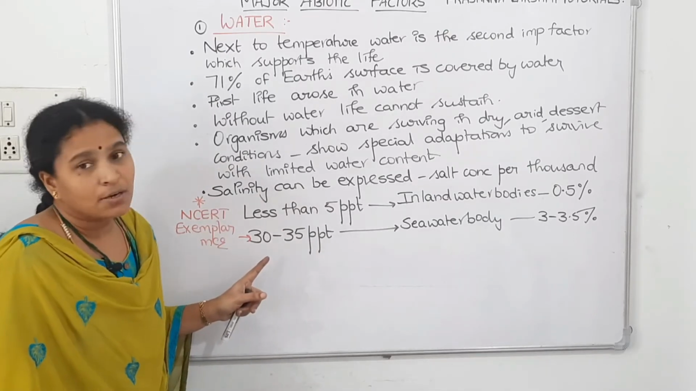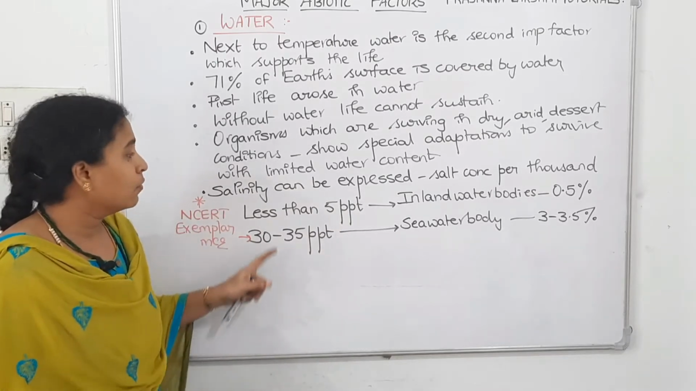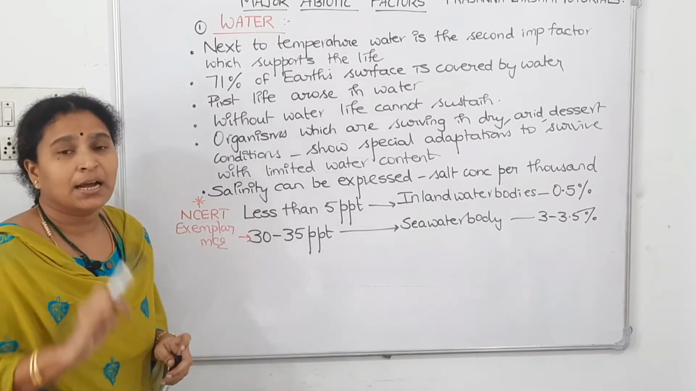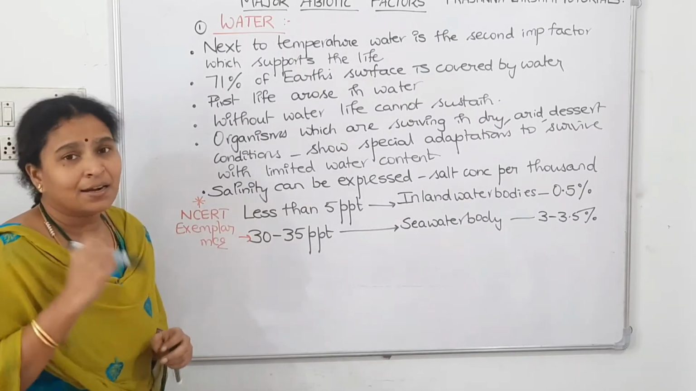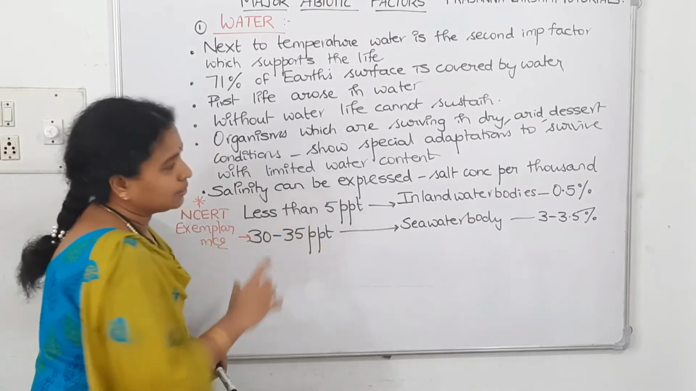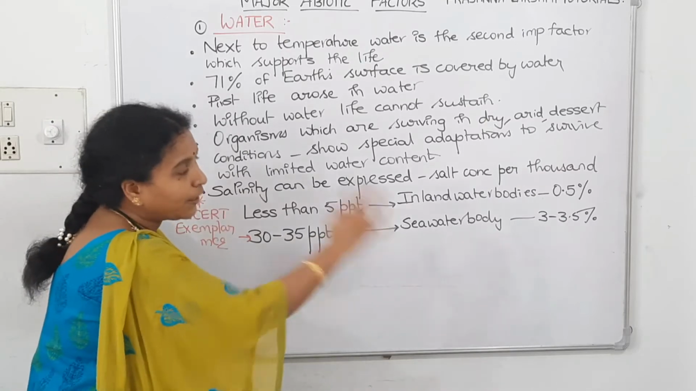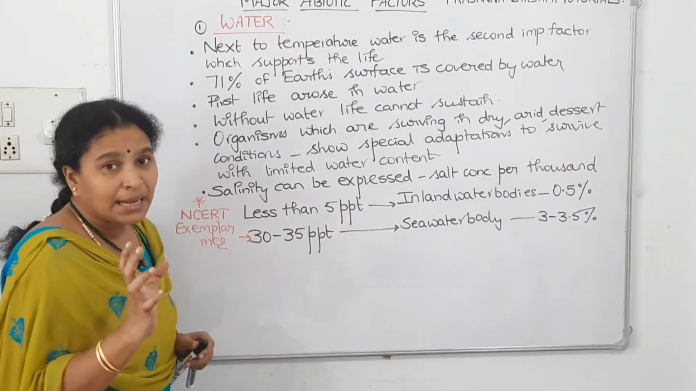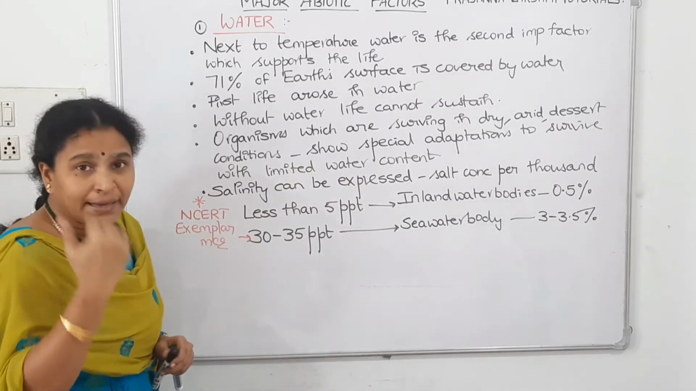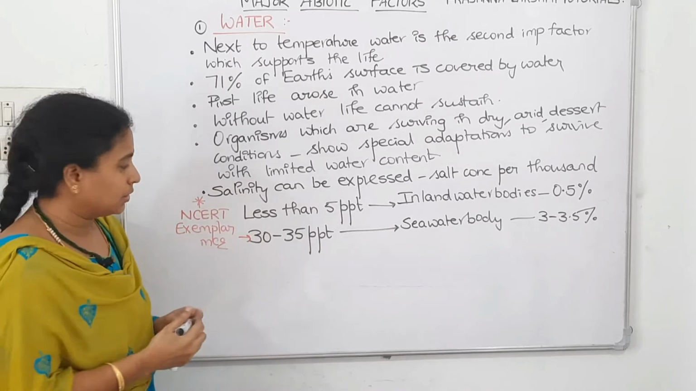What is the salt concentration in a seawater body? They will give options: less than 5 parts per 1000, 30 to 35 parts per thousand, 75 parts per thousand, 100 parts per thousand. We know the answer is 30 to 35 parts per thousand. If they ask in terms of percentage, then it is 3 to 3.5 percentage. In the Exemplar book, they have given 3 to 3.5 percentage only, and in the NCERT textbook, they have given 30 to 35 parts per thousand.